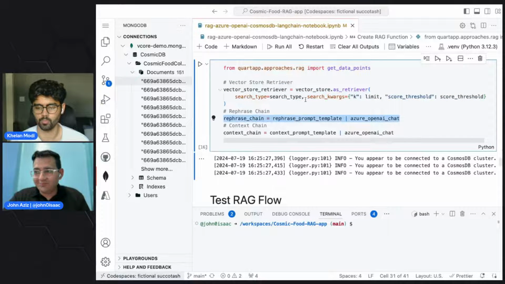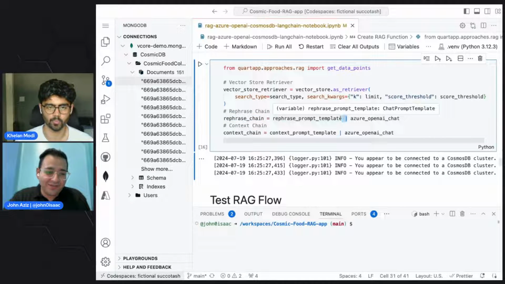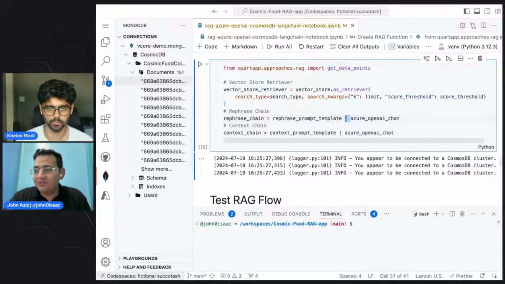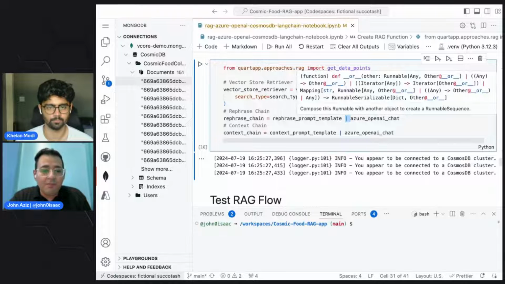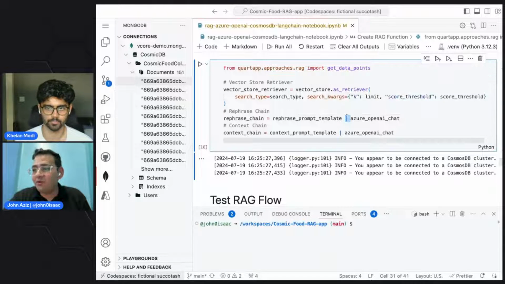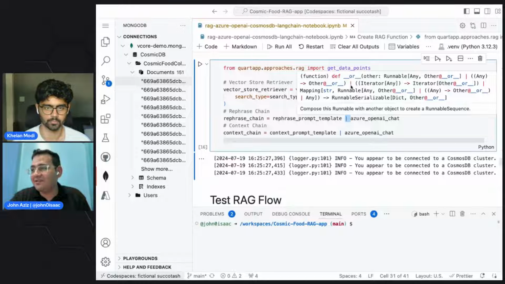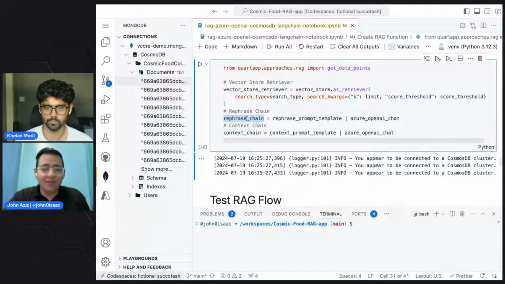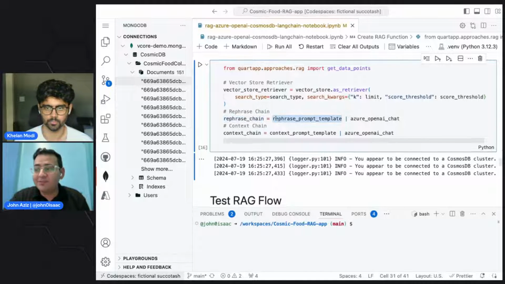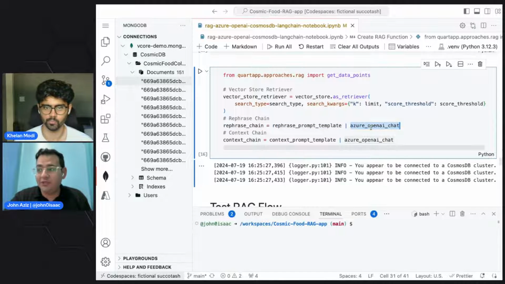And then LangChain has a special way of creating chains. We do that by using the pipe operator. This pipe operator normally would represent OR in Python, but LangChain overrode this function, and they created a function that returns a runnable that you can use to invoke the LLM and do stuff with the LLMs using this prompt and the client, the OpenAI client.